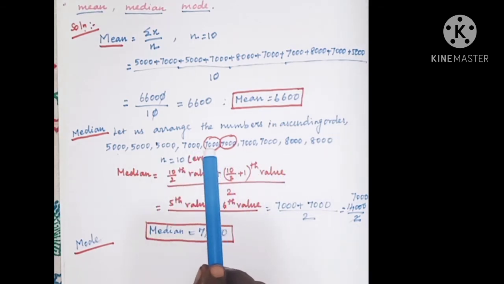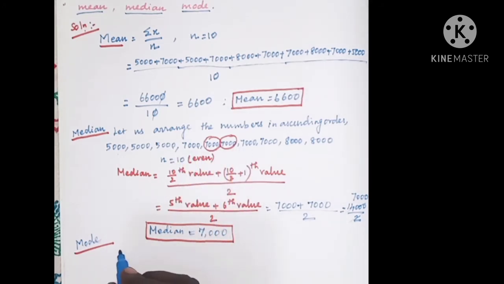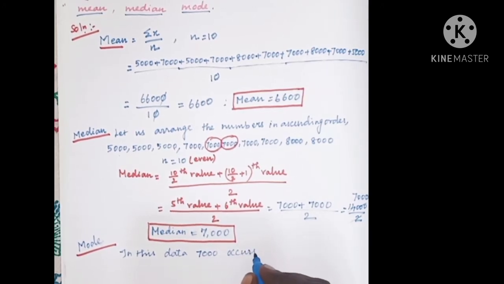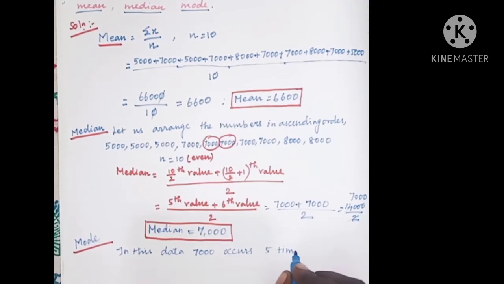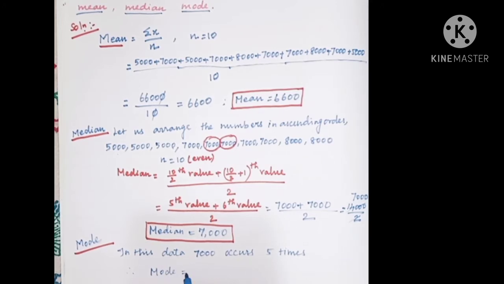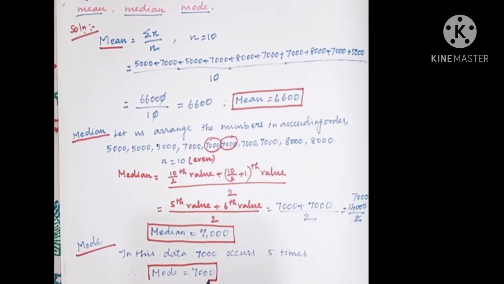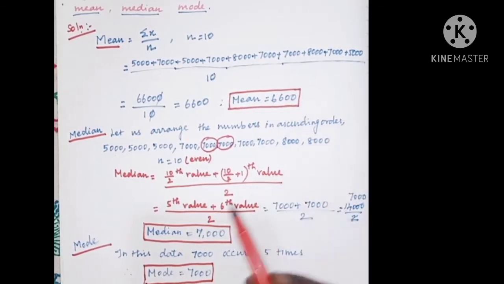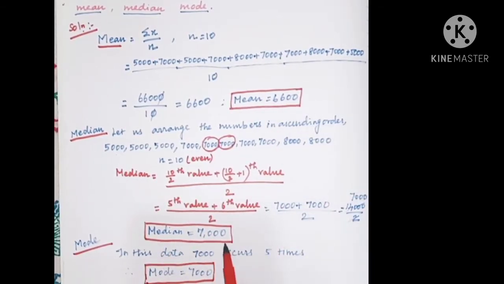So here the number 7000 occurs most frequently. 7000 occurs how many times? 5 times. Therefore, mode is equal to 7000. This is the answer for the first sum. So, mean is equal to 6600, median is equal to 7000 and mode is equal to 7000.